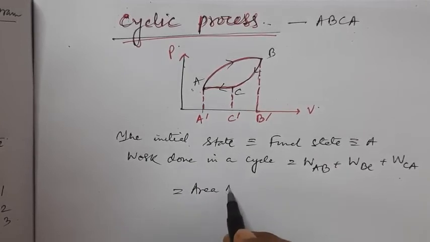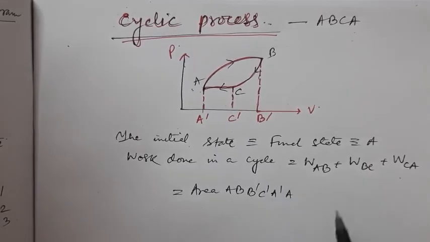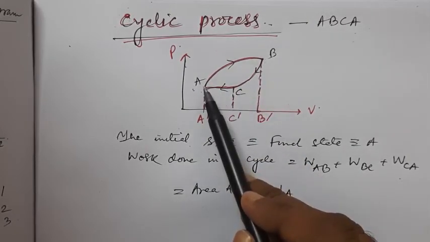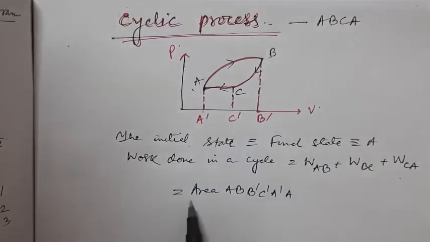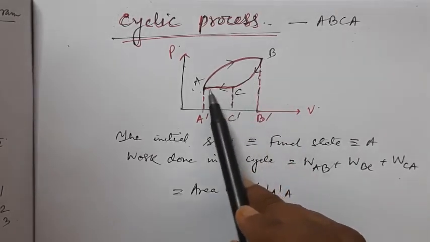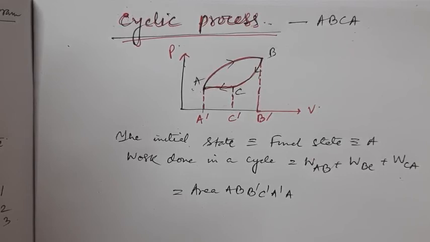So it is equal to the area AB, B dash, C dash, A dash, A. Now as this is moving towards the right side, it is indicating an increase in volume. So this is a positive area, or rather a positive work done. But the processes from B to C as well as from C to A indicate a reverse direction, that means the direction of decreasing volume. So there will be a negative sign in front, because the work done here will be negative.